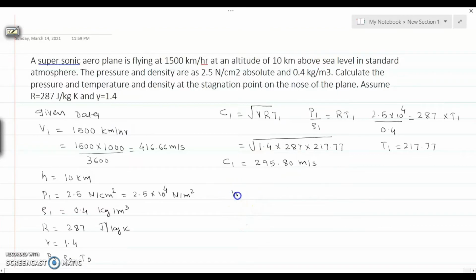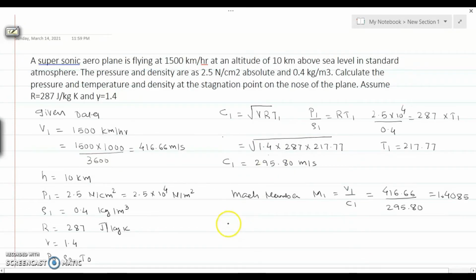Now using the velocity of projectile and velocity of sound, we calculate first the Mach number. So the Mach number M1 equals to the V1 divided by C1. So 416.66 divided by 295.80. So we get the Mach number 1.4085.